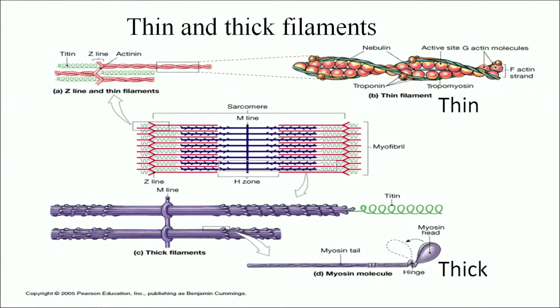You can see here in the diagram the thin filament, which is the actin, and the thick filament containing the tail and the head of the myosin. Together, the myosin and the actin filaments make a particular framework, and a number of zones are formed: the Z line, the M line and the H zone. Actin and myosin together make a functional unit, and that functional unit we call the sarcomere.